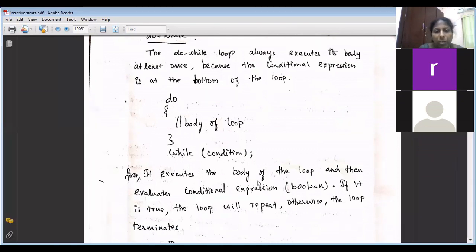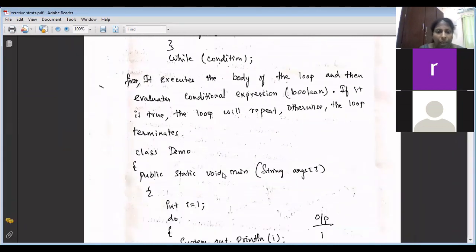It executes the body of the loop and then evaluates the conditional expression. Now if this condition is true, what does it do? It will repeat the loop. When the condition is false, it will directly come out of the do while loop.